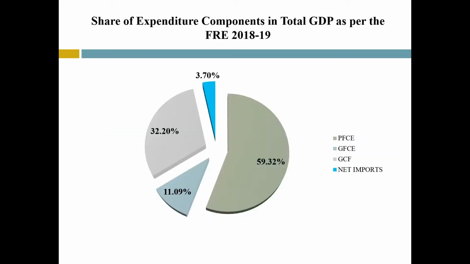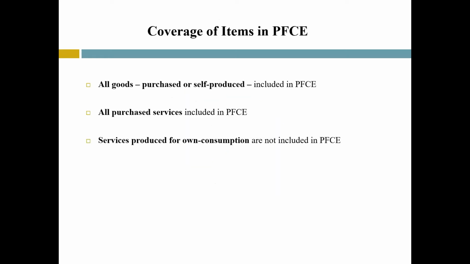This slide depicts the share of PFCE in the total GDP as per the first revised estimates of 2018-19. As we can see, PFCE is the major component of the GDP and constitutes around 60% of the total GDP. GCF has around 32% share, followed by GFCE and net imports, which have a share of around 11% and 4% respectively.